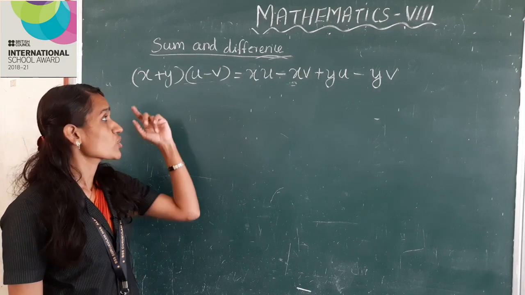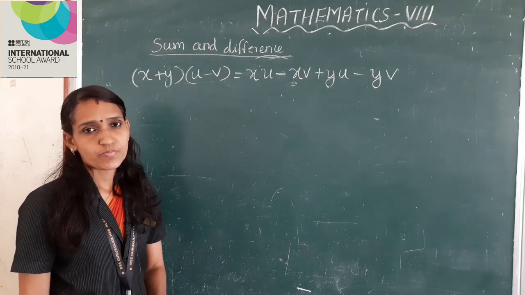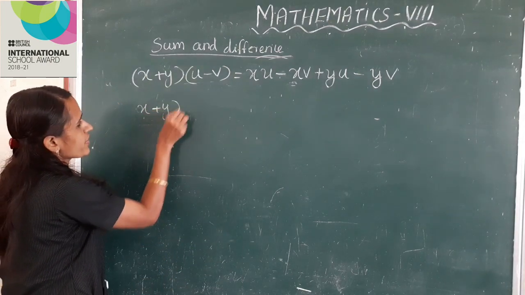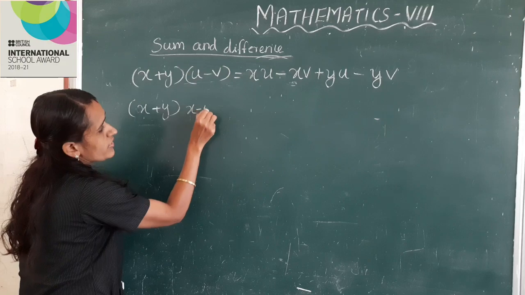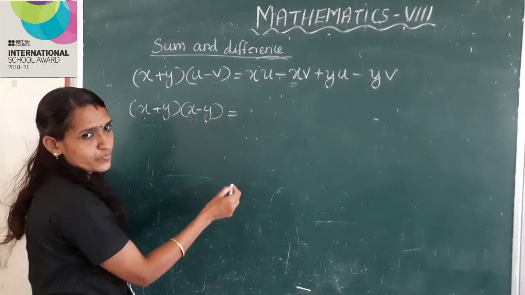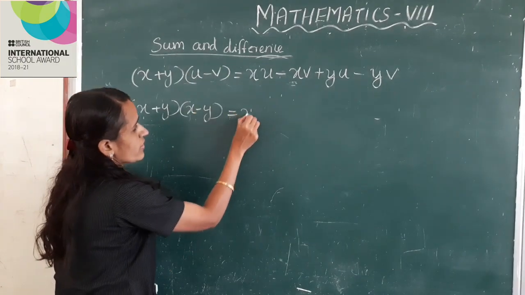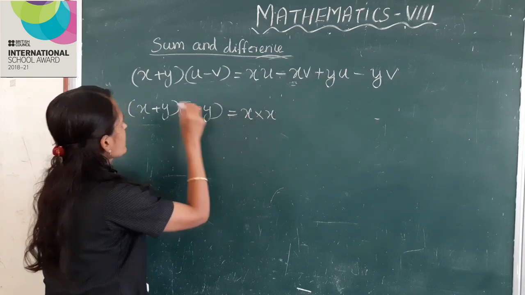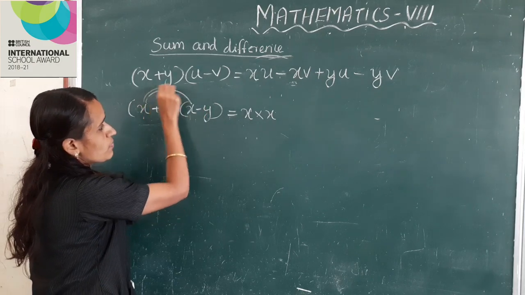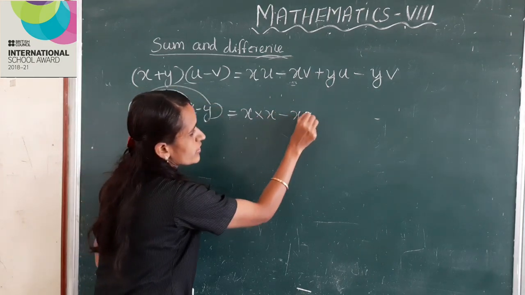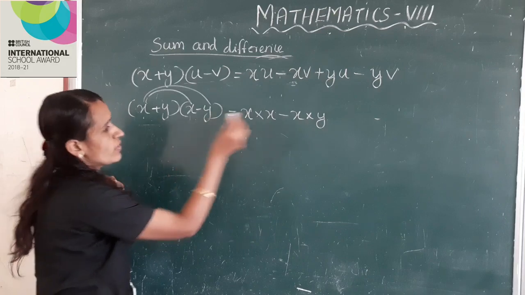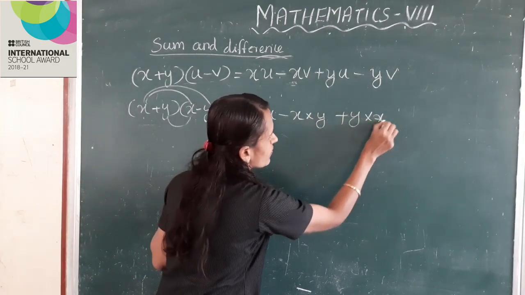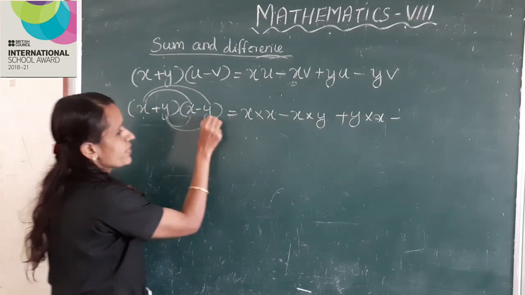Next, using this, we can find the general method to compute the product of the sum and difference of two numbers. That is, x plus y into x minus y is equal to x into x minus x into y plus y into x minus y into y.